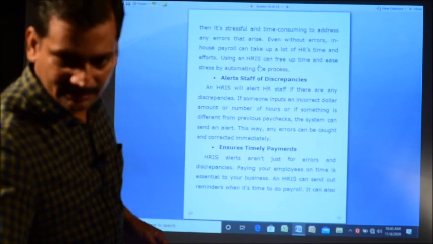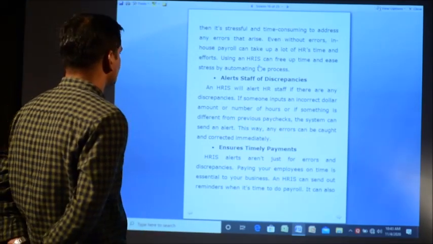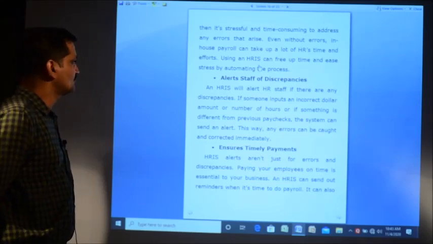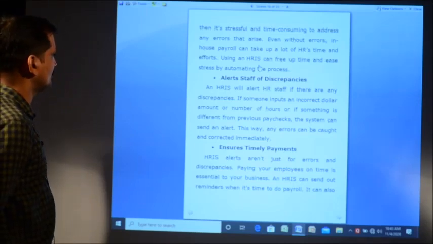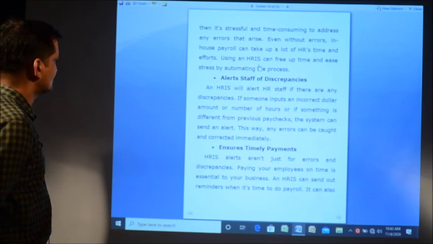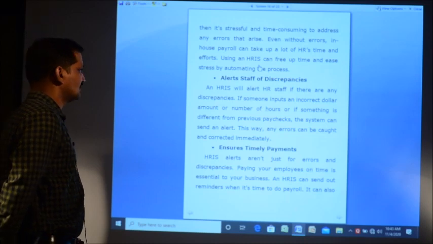And then it alerts staff of discrepancies. An HRIS will alert HR staff if there are any discrepancies. If someone inputs an incorrect dollar amount or number of hours, or if something is different from the previous paycheck, the system can send an alert. This way any error can be caught and corrected immediately.